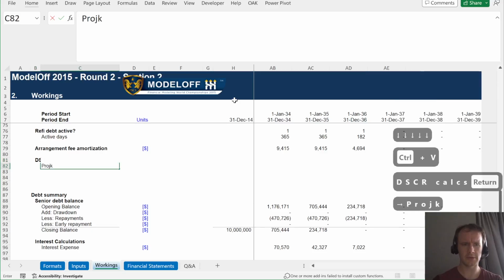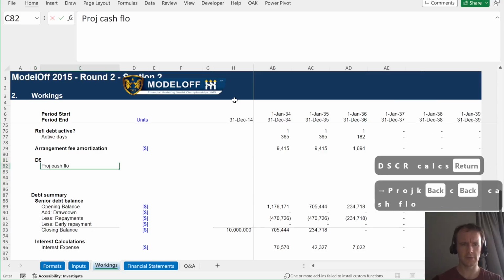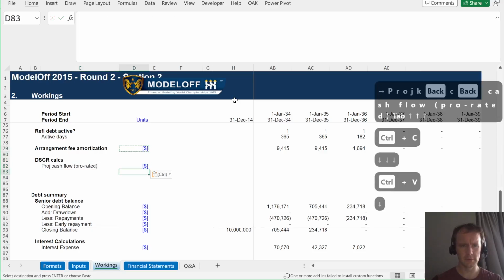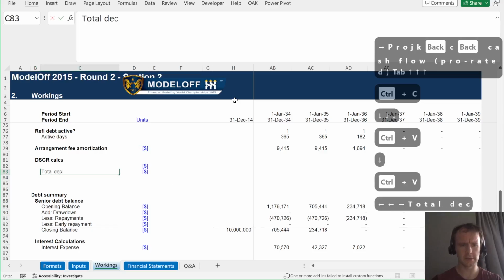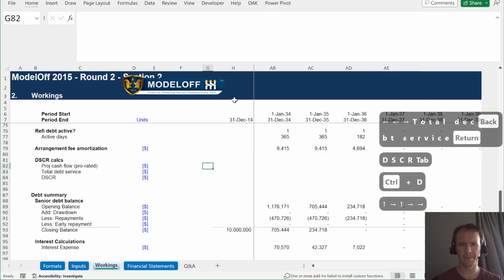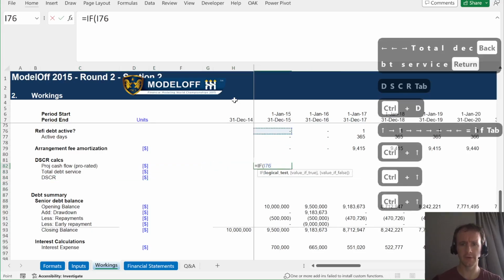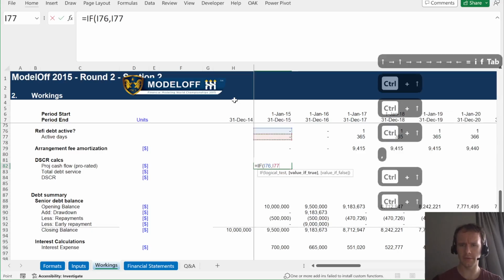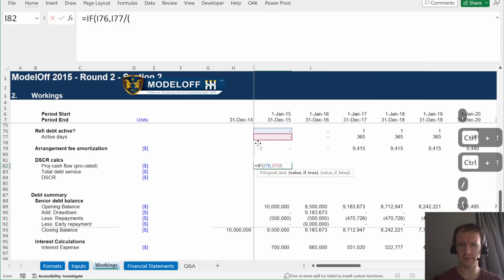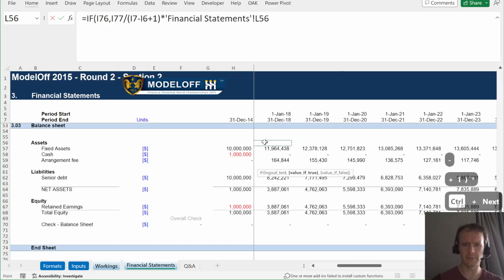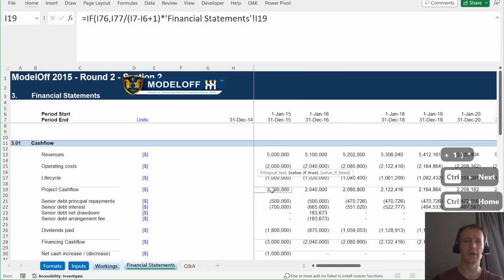So first we'll say project cash flow prorated. Say total debt service, and then we'll say DSCR. So here we're going to say if we're in the zone, then we want 365, sorry, we want active days over total days in the year, which is that minus that plus 1 times project cash flow for the same period, which is here, otherwise 0.